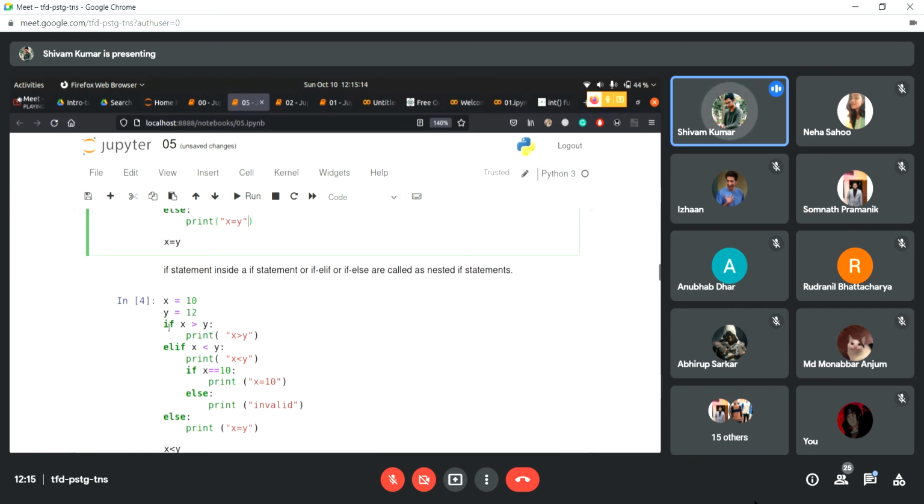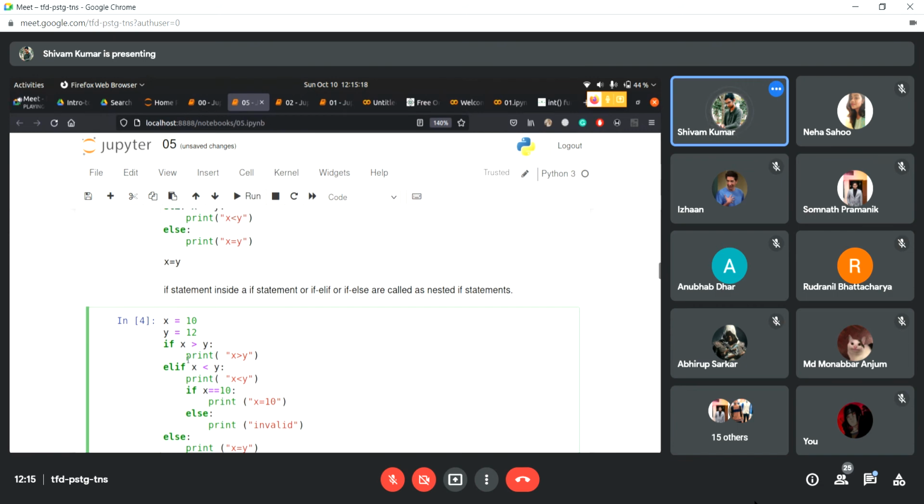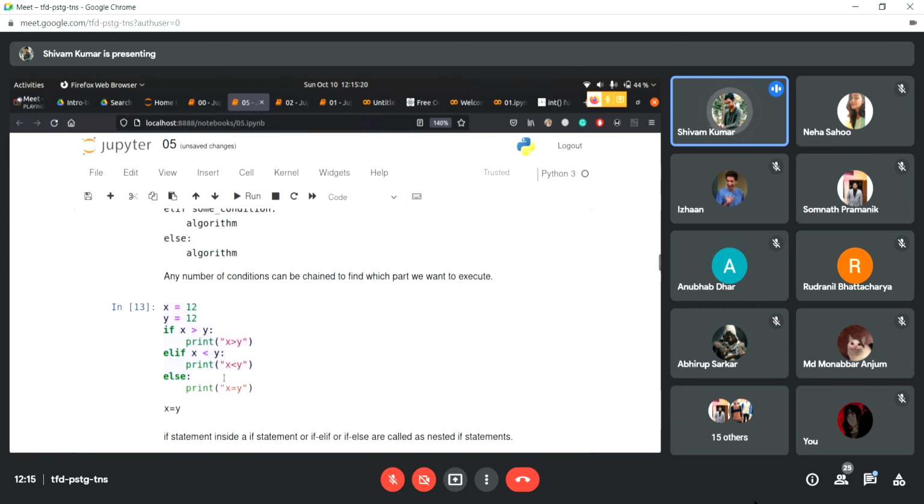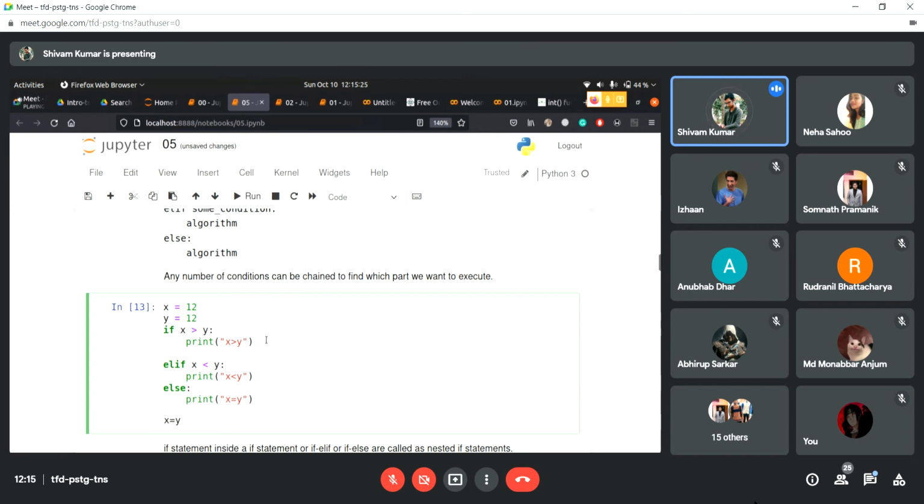Then we have nested if. Suppose you have an if statement and you want to further check something. Instead of checking in two different statements, I can just put another condition inside the if: if y is less than x.